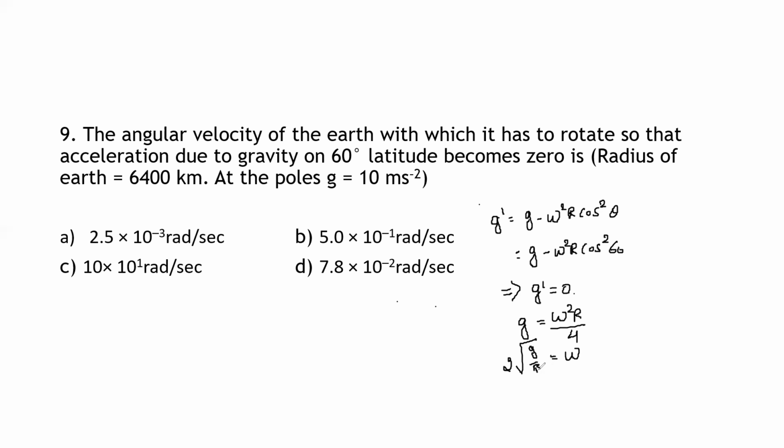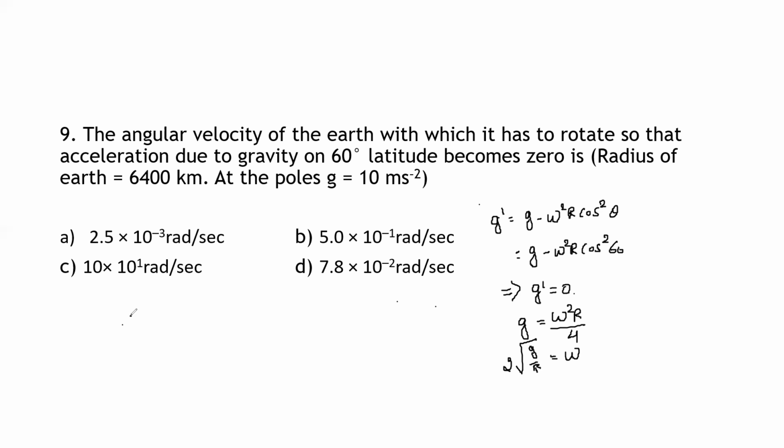But again, what quantities have they given? They have given the radius of the earth and the g value, both values are given. Therefore, further I can simplify it: g is 10 and R is 6400. So 10 divided by 6400.